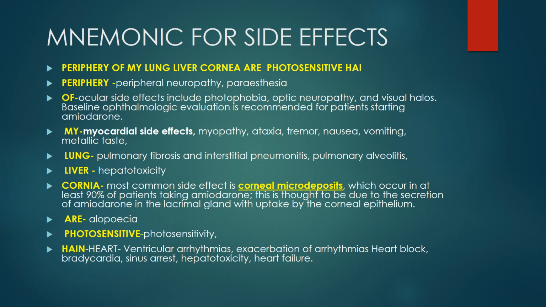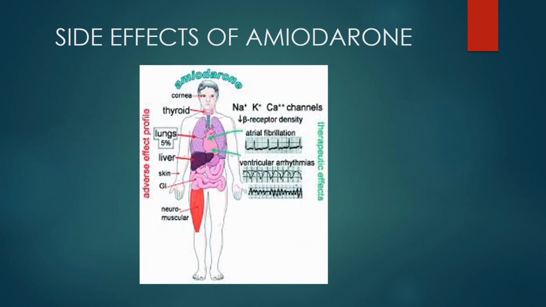H, for which I have considered here, usually the mnemonic goes like periphery of my lung, liver, cornea are photosensitive, and I included hai also. So H for heart. So you can see ventricular arrhythmias, exacerbation of arrhythmias, heart block, bradycardia, sinus arrest, and H for hepatotoxicity, H for heart failure. So this is the most important part of the whole slide. So you need to remember this anyhow. Okay, so moving to the next slide.